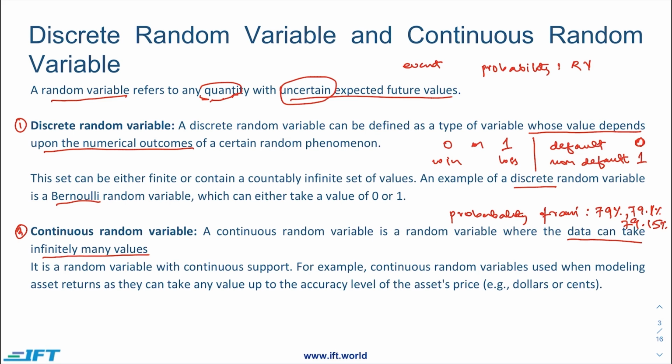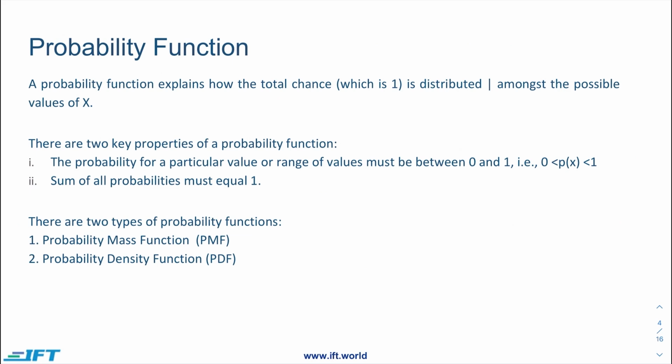Whenever we are modeling asset returns, we have a stock series for which price is available and we are calculating its return. The formula, just to give you an idea, is (yt minus yt-1) upon yt-1. So if we calculate this series, the returns would be continuous. It can be any value. So if we are interested in calculating the probability of asset returns, then it would be a continuous random variable. Now let's talk about the probability function.